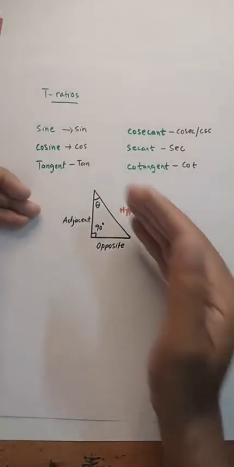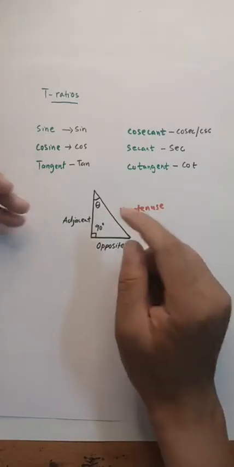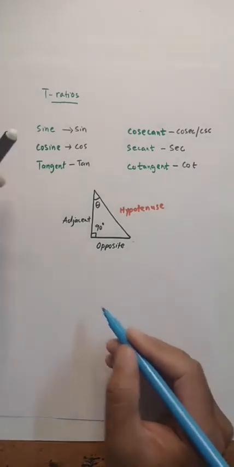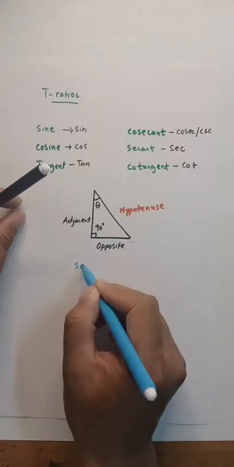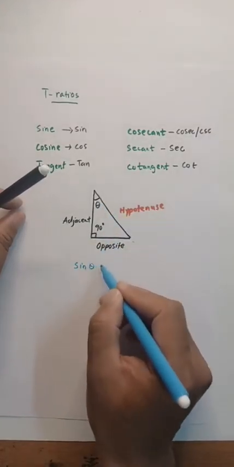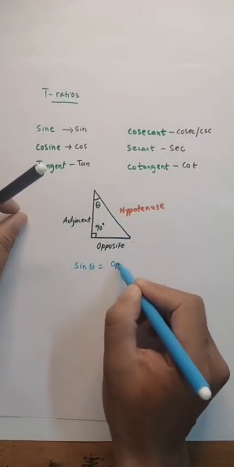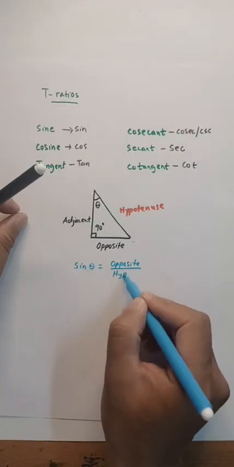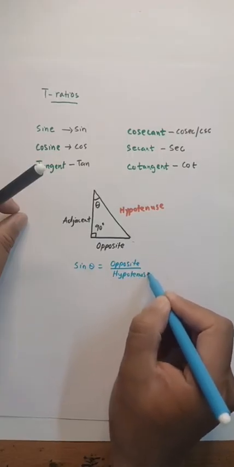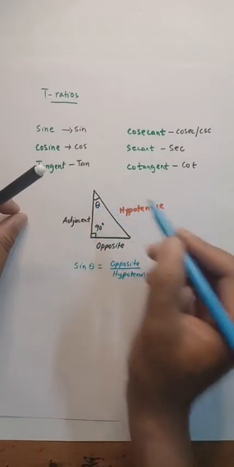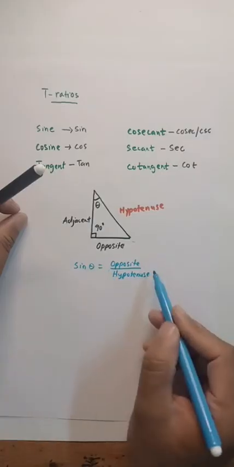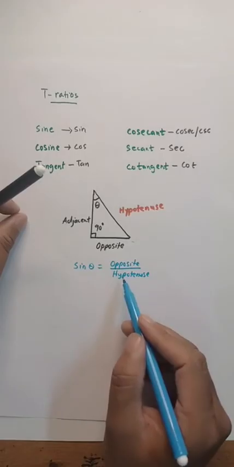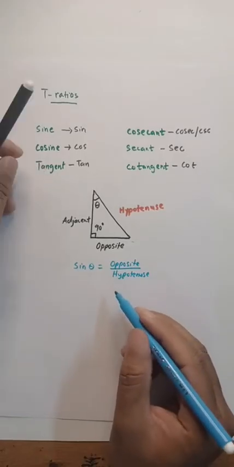Now the relationship between the side length ratio and the angle. Sine of angle theta is equal to opposite over hypotenuse. For example, sine of 30 degree is the value of opposite over hypotenuse.